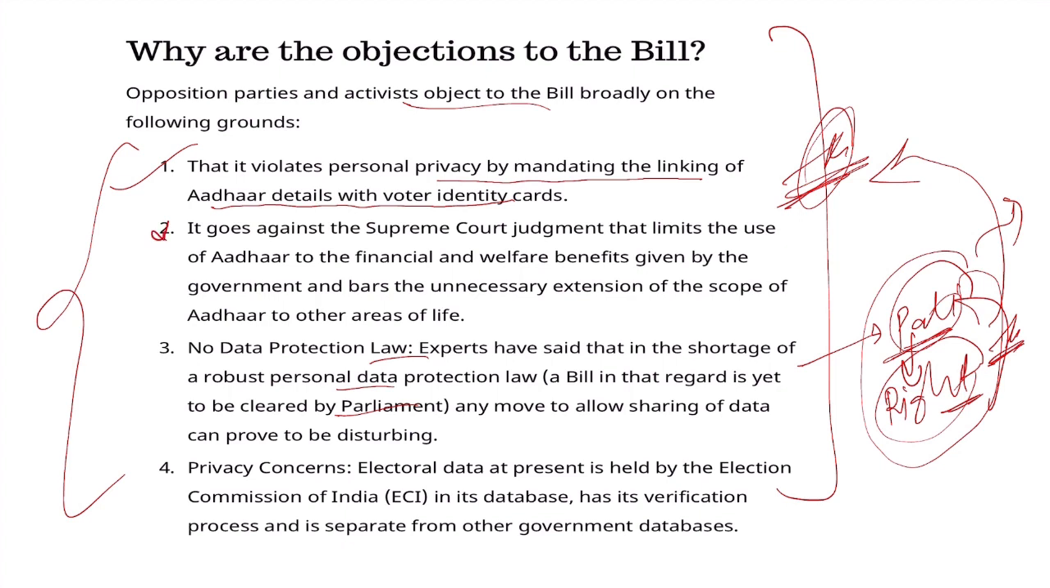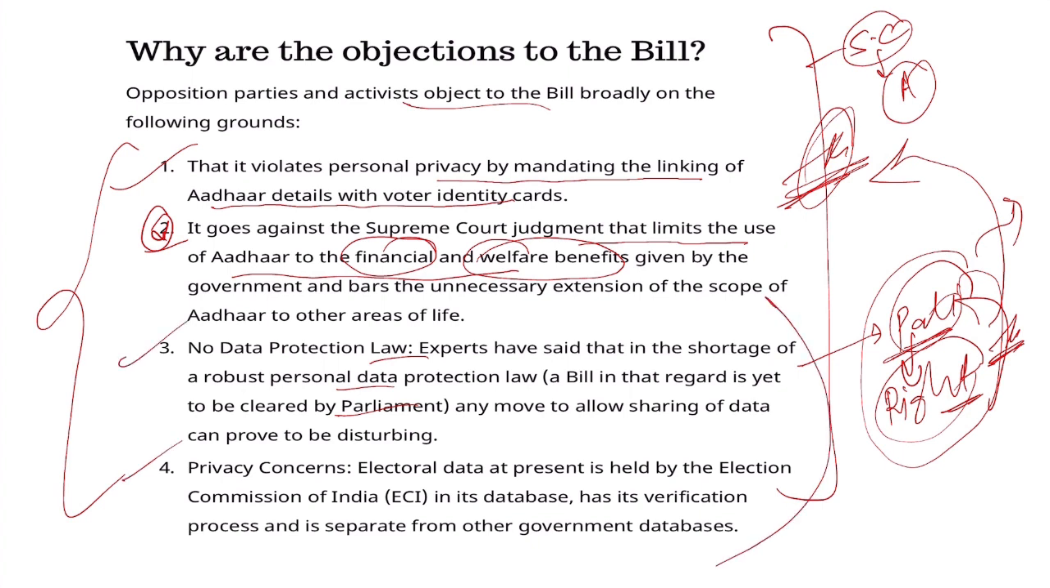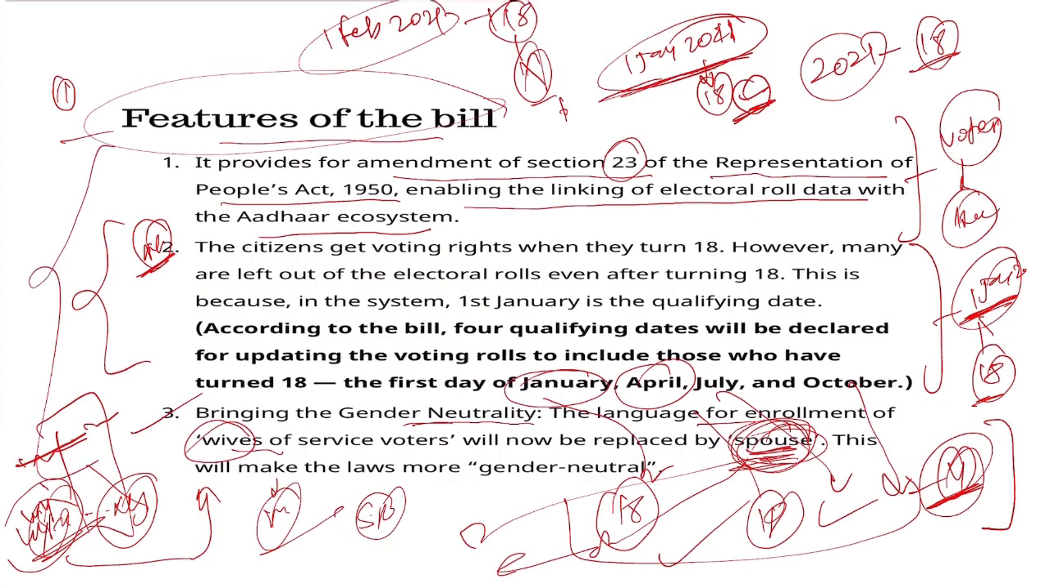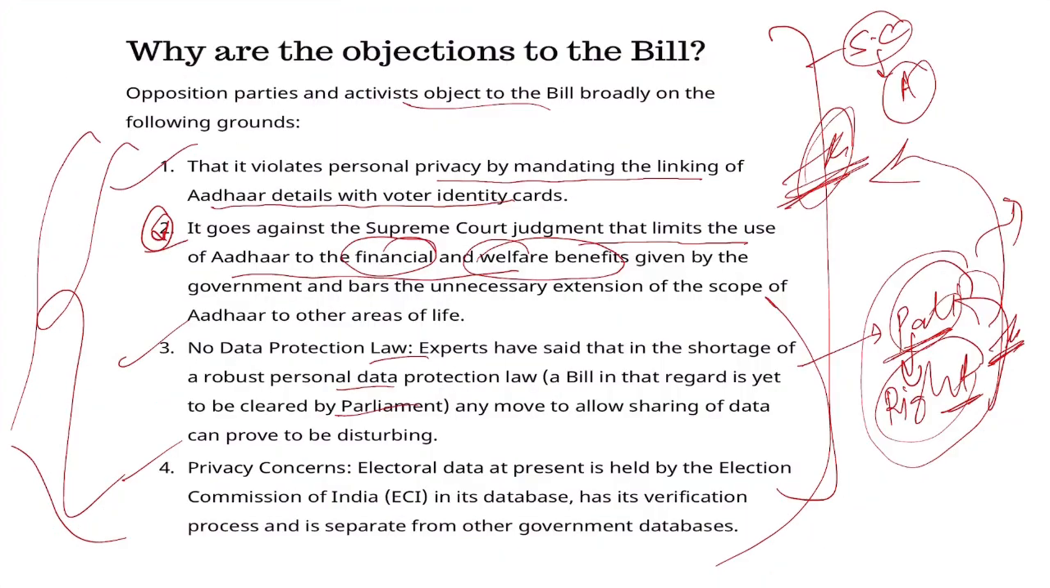The second very important point: the Supreme Court gave a judgment that limits the use of the Aadhaar card only to financial and welfare benefits. In its verdict, the Supreme Court said the Aadhaar card can be used only for financial and welfare schemes. If you use it for elections, it definitely violates data protection and privacy concerns. So these four points, as well as what is inside this bill, these three points, are going to be very important for your exam. The link is available in the video description.